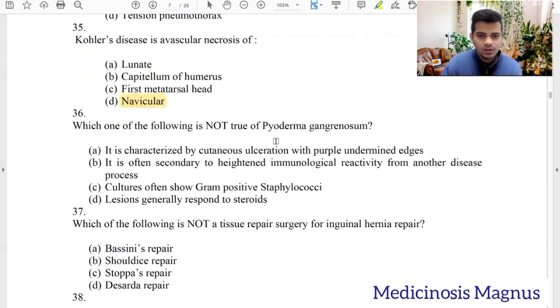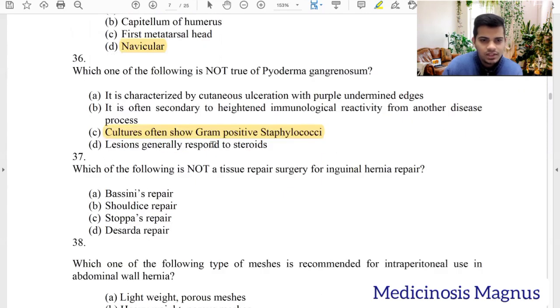Which one of the following is not true of pyoderma gangrenosum? Is characterized by cutaneous ulceration with purple undermined edges. True. It's often secondary to high immunological reactivity. Yes. From another disease process. Yes. Because usually it is seen in ulcerative colitis as well. So cultures often show gram-positive staph. No. Cultures are usually sterile. Sometimes it may show bacteria. Lesions generally respond to steroid because it is due to the immune system.